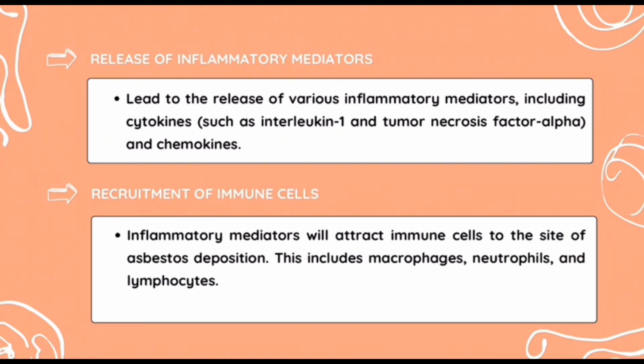The inflammatory mediators that I mentioned just now will attract immune cells to the site of asbestos deposition. This includes macrophages, neutrophils, and lymphocytes. These immune cells will release additional pro-inflammatory signals and create a microenvironment characterized by chronic inflammation.